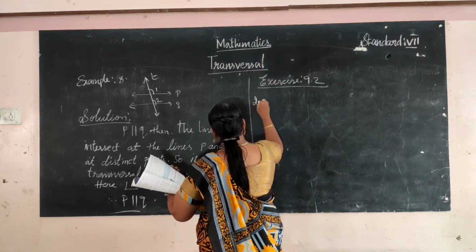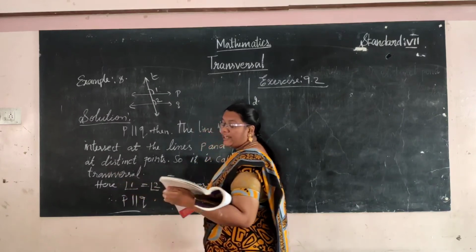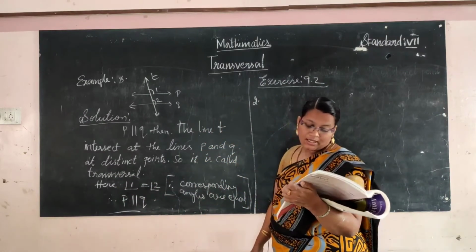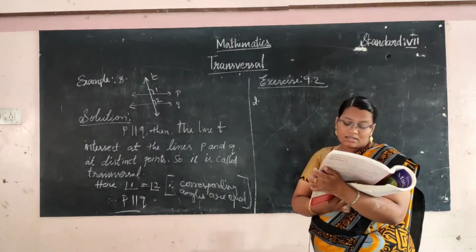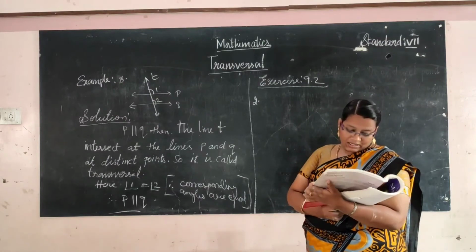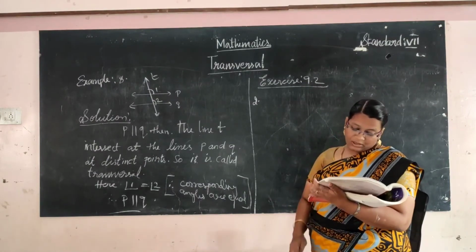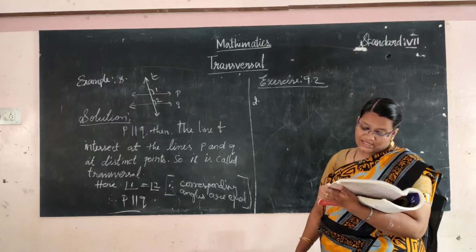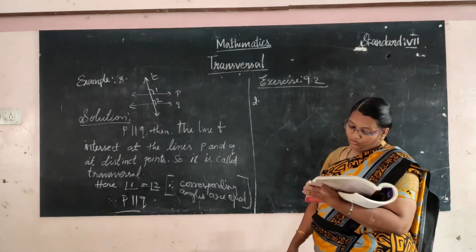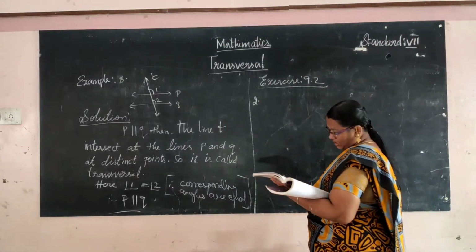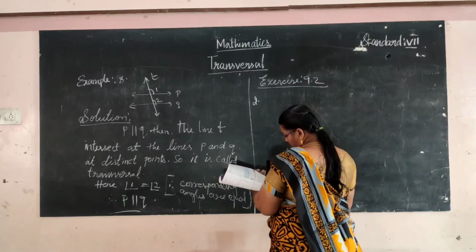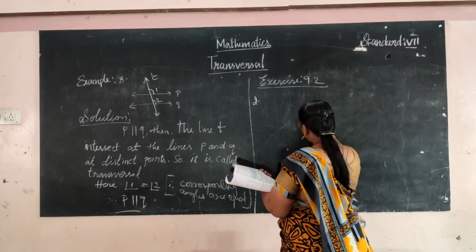Write all the alternate interior angles, corresponding angles, exterior angles, all the angles you have. Second one: in each of the following, P and Q are parallel and T is the transversal. Find the value of X, Y, Z. We have to find X, Y, Z.